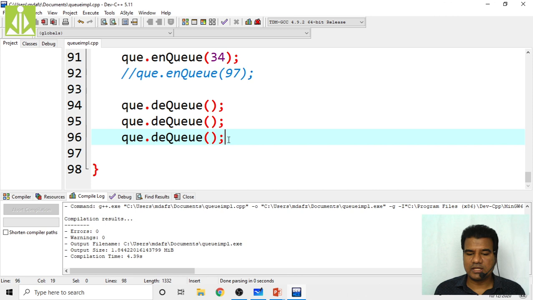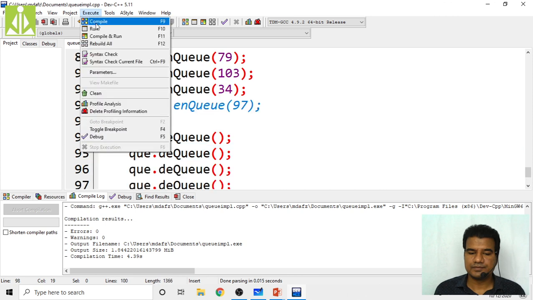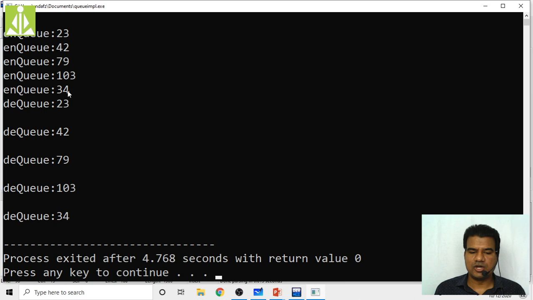All my elements will be dequeued. Yes, see 23, 42, 79, 103, 34 enqueued. Afterwards 23 first dequeued, 42 second dequeued, 79 third, 103 fourth, and then 34 fifth. Like this it has dequeued all my elements.